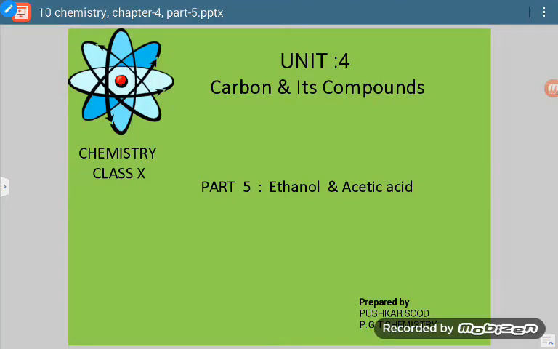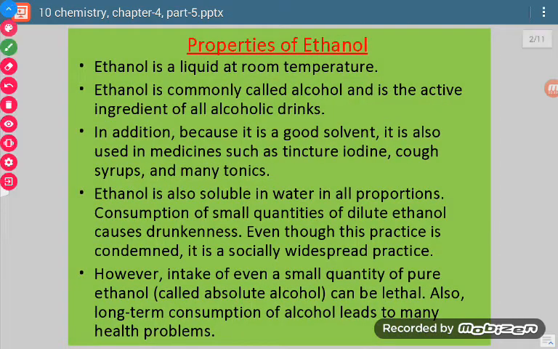Good morning, students. So today we are going to discuss two important compounds, ethanol and acetic acid. Let us first start with ethanol. Let us first discuss the physical properties of ethanol.